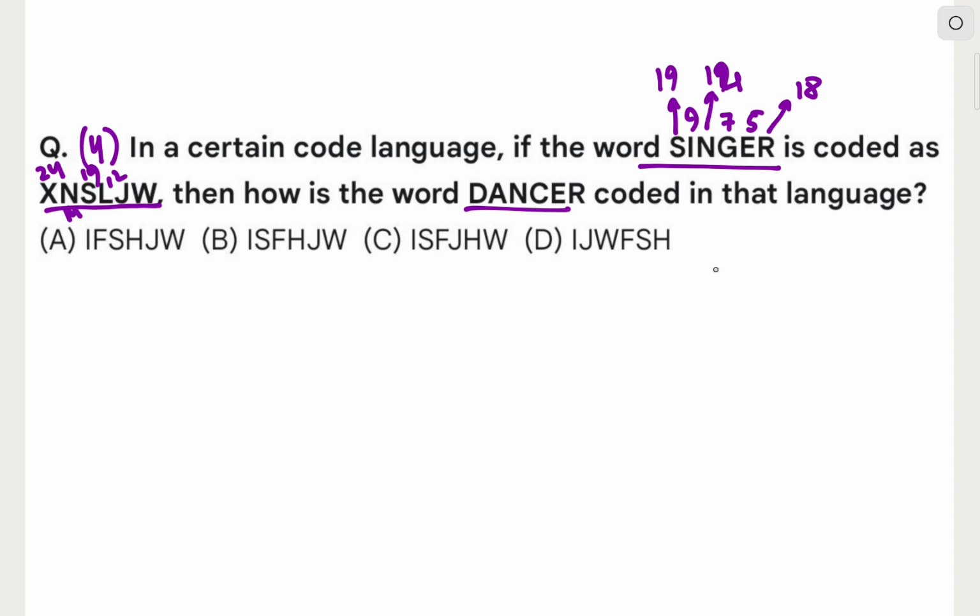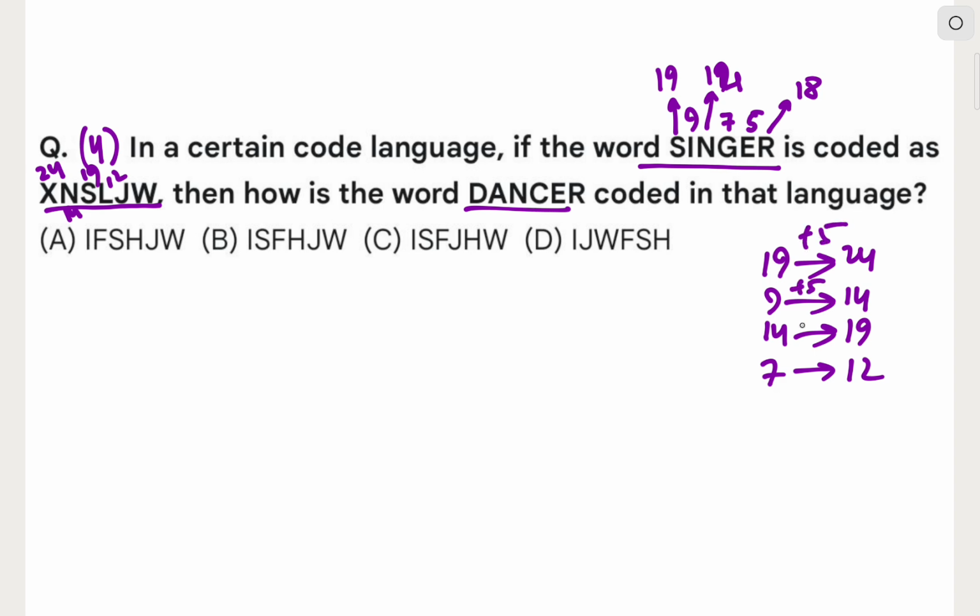Now see, S was 19, so 19 becomes 24. I was 9, 9 becomes 14. N was 14, 14 becomes 19, which is S. And after that L, it means G, 7 becomes 12. So you can see 19 plus 5 is 24, 9 plus 5 is 14, 14 plus 5 is 19, 7 plus 5 is 12. So all the letters are added by plus 5.